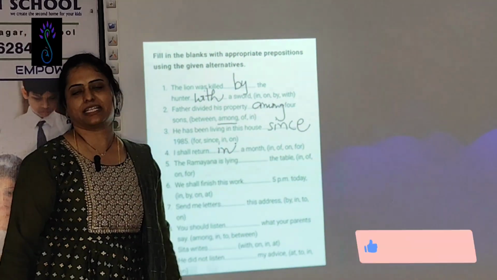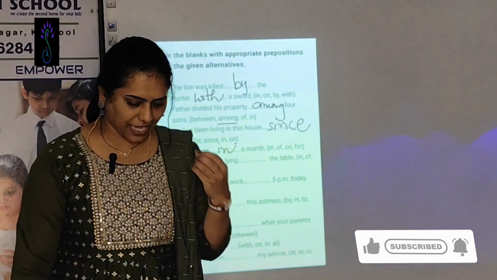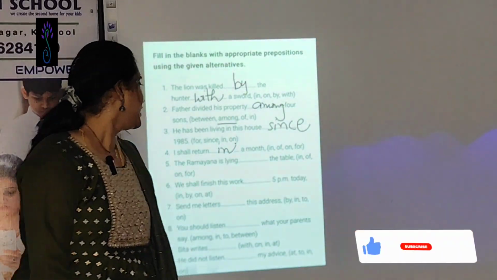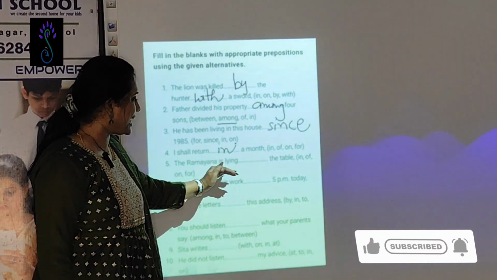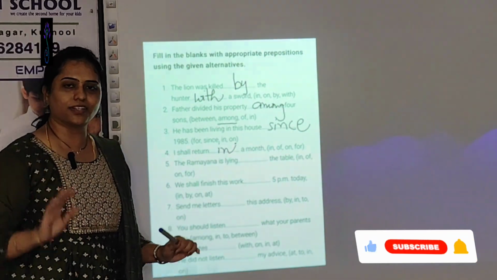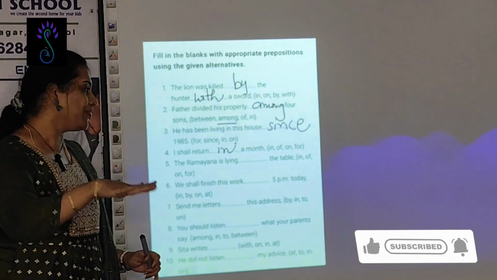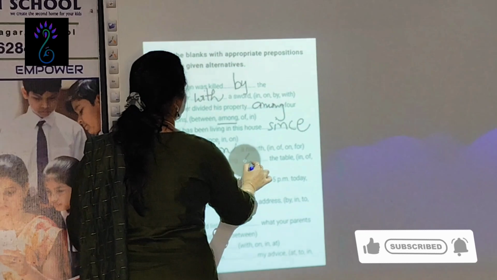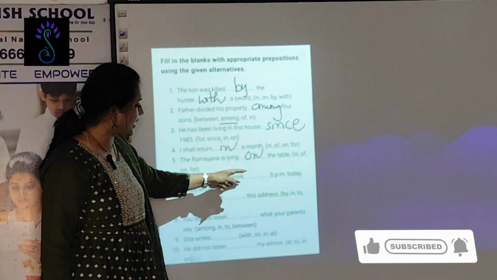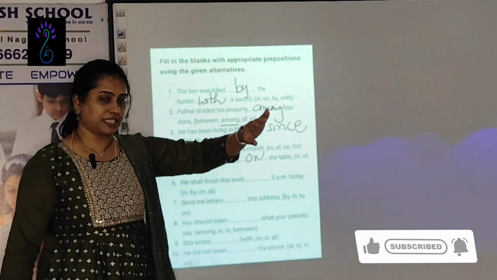Easy. You'll get the same way. You need not worry. Me exam lo lage vaste. The Ramayana is lying dash the table. Table ekkaduntadi? On the table. We shall finish this work dash 5 p.m. Just now I have given this example.